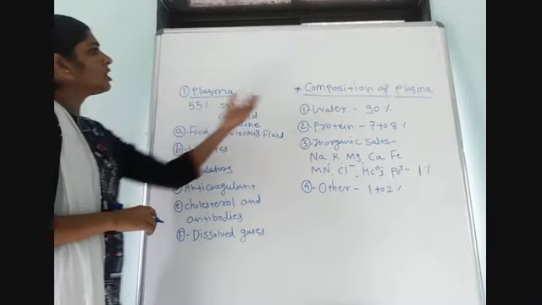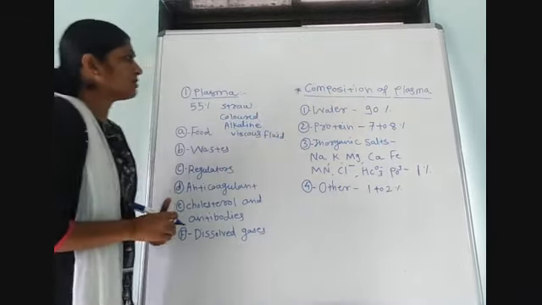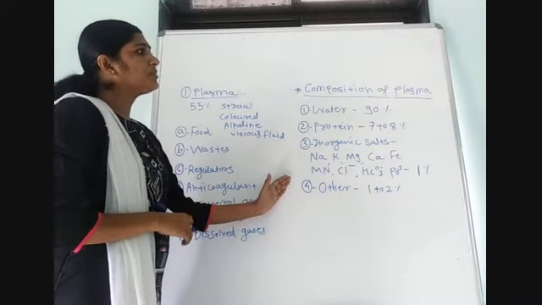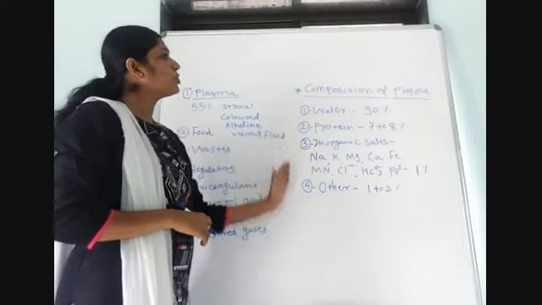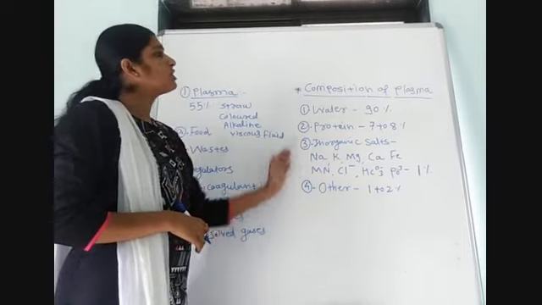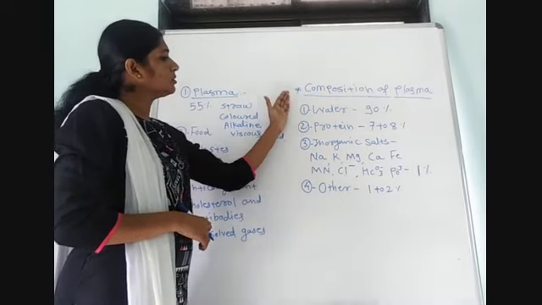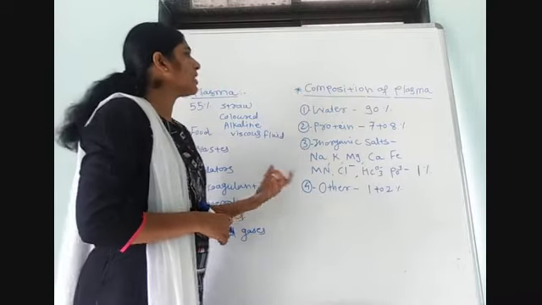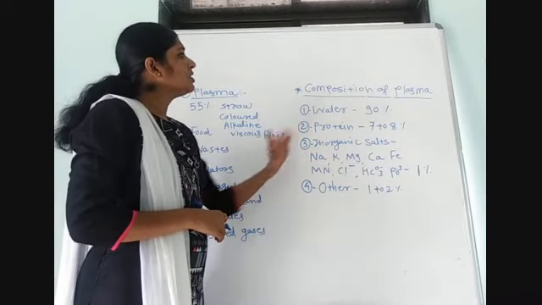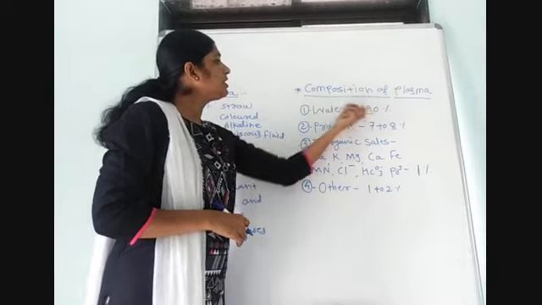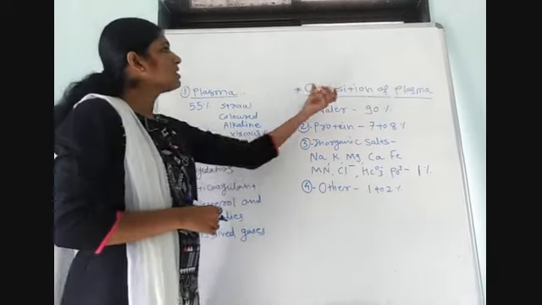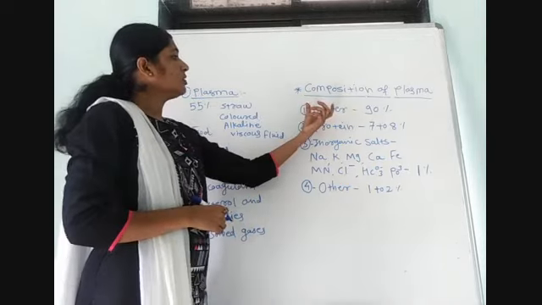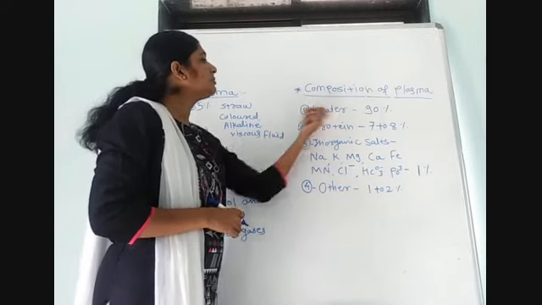Next, composition of plasma. This plasma consists of different components, known as the composition of plasma. At first, plasma is 90% water.